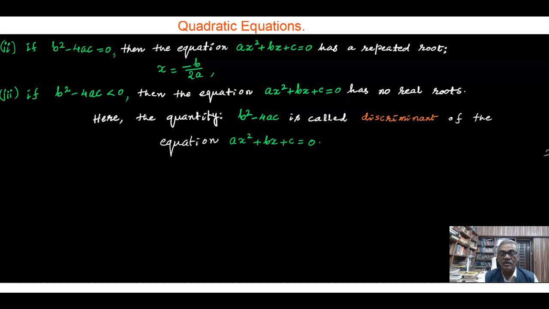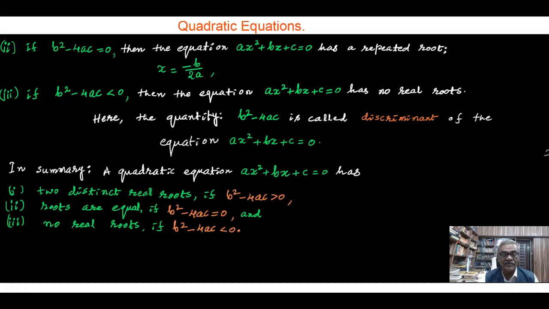In summary, the quadratic equation ax square plus bx plus c is equal to 0 has two distinct real roots if b square minus 4ac is greater than 0, equal roots if b square minus 4ac is equal to 0, and no real roots if b square minus 4ac is less than 0.